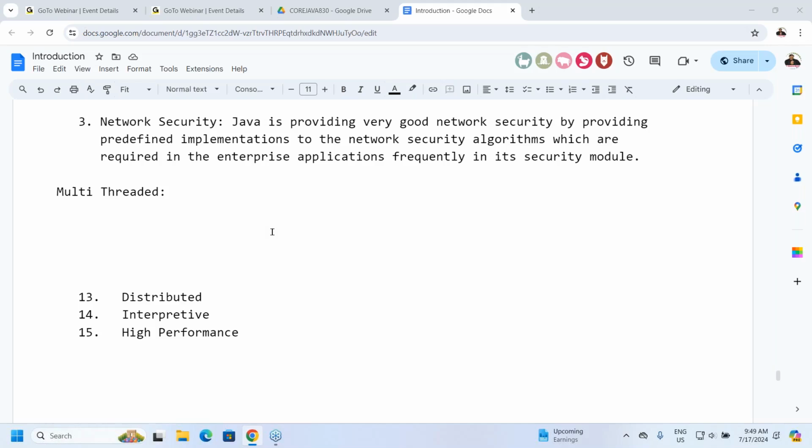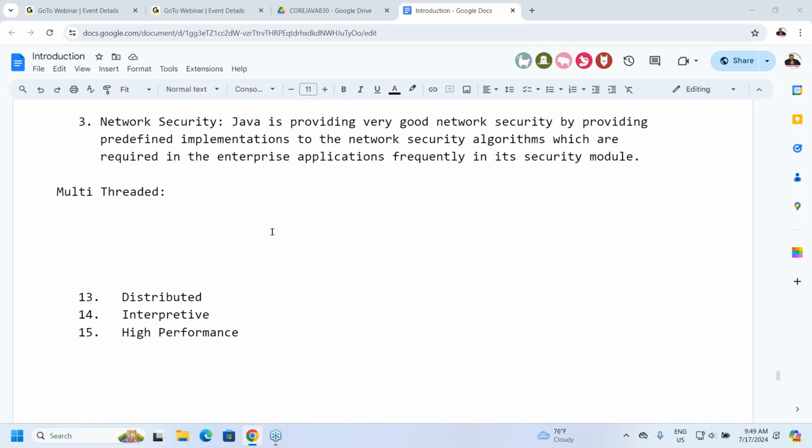So this is exactly the point I'm telling them. In multi-threaded programming, more than one thread will execute our program. When more than one thread is executing our program, automatically execution time will be reduced, and the performance of the application will be increased. When execution time is less, performance is increased. So we are going to have a multi-threaded environment.